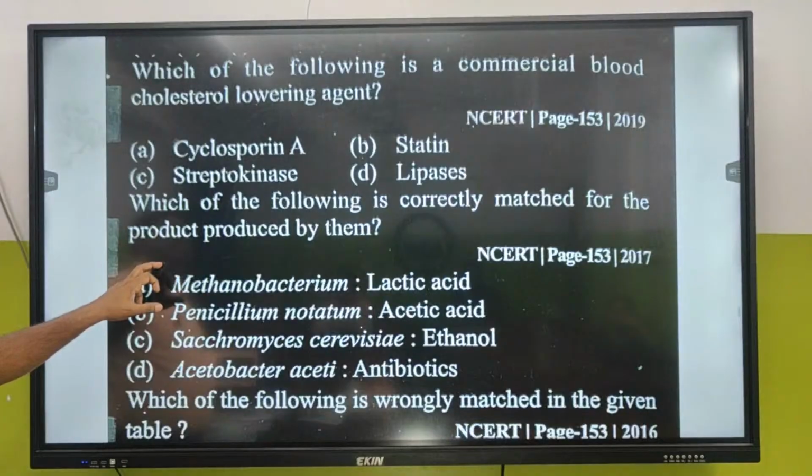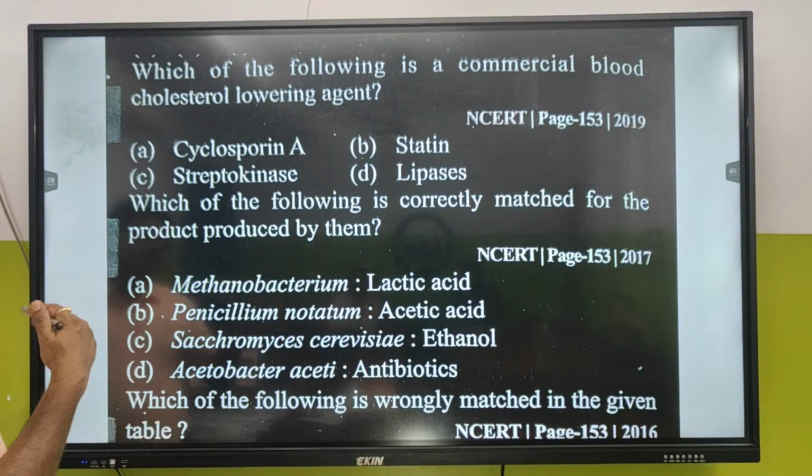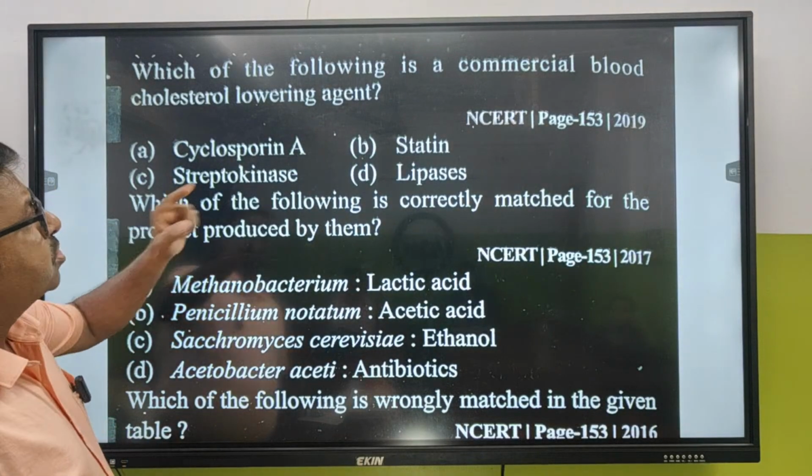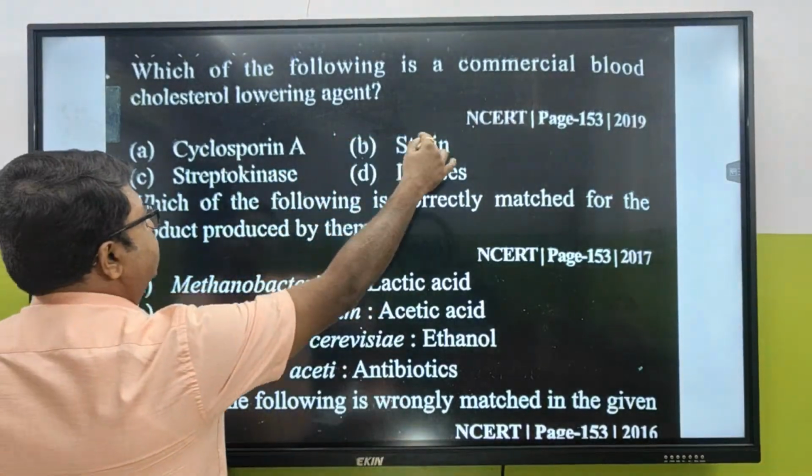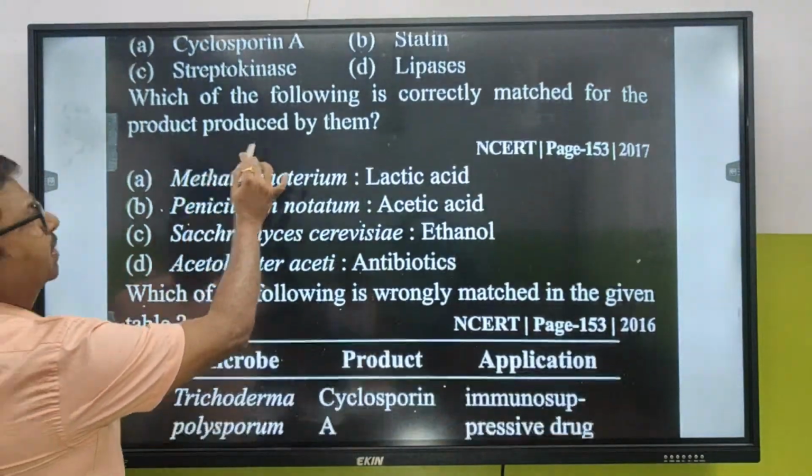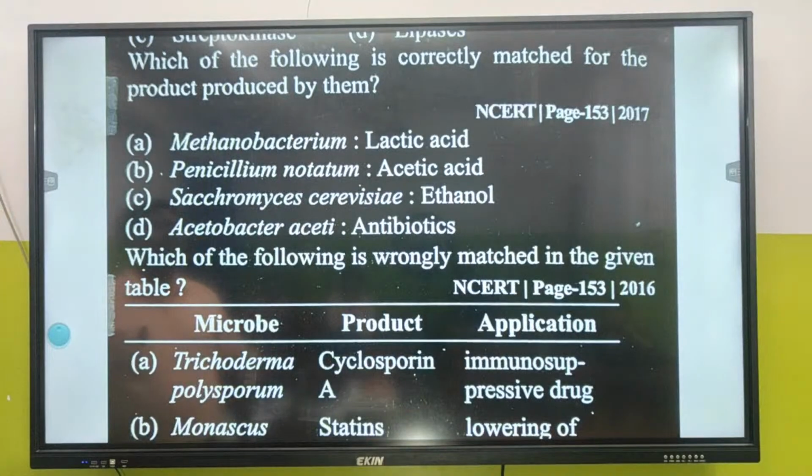Which of the following is a commercial blood cholesterol lowering agent? You know that? Blood cholesterol lowering agent, statin. Which of the following is correctly matched for the product produced by them?